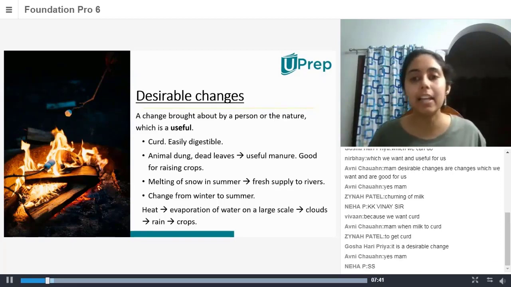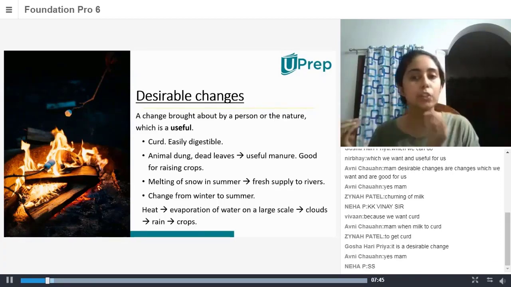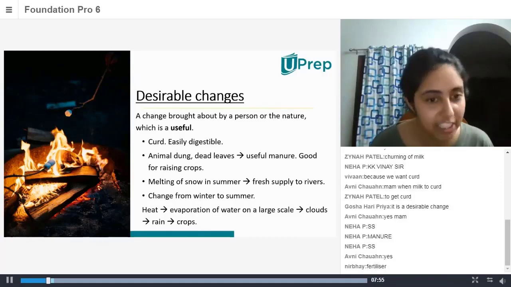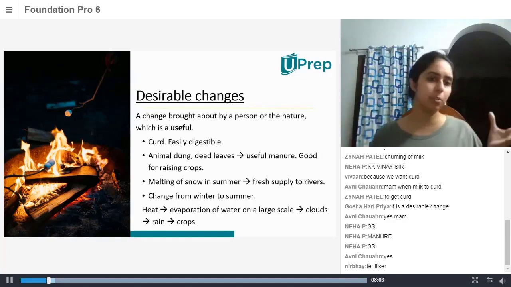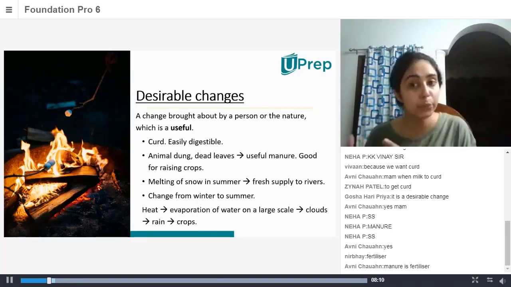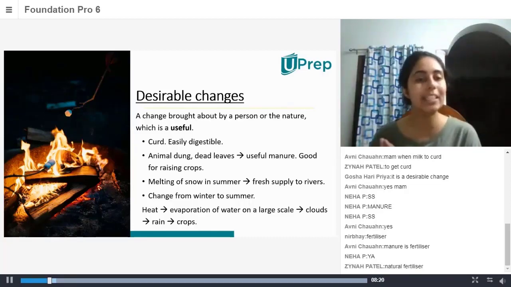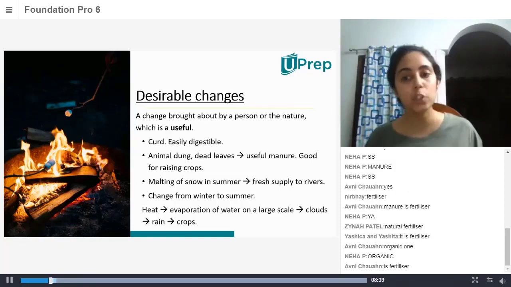And then animal dung and dead leaves, you can convert those into useful manure. Does anybody know what manure is? It's a fertilizer. So when you have animal dung and dead leaves, these are all waste materials, right? We don't have anything much to do with them, but we can put them to good use. You can convert that to manure and use that for raising crops. So something that is waste can be used, and that is a desirable change for us. It's a natural fertilizer.